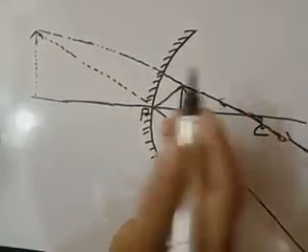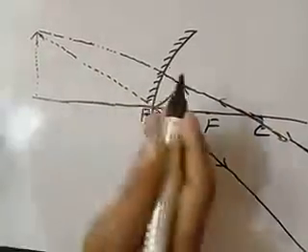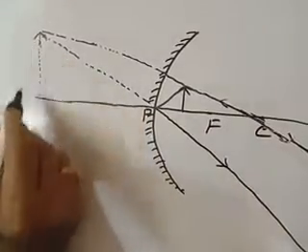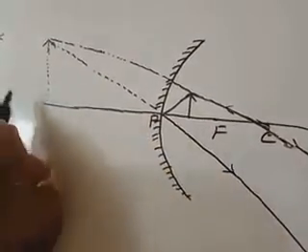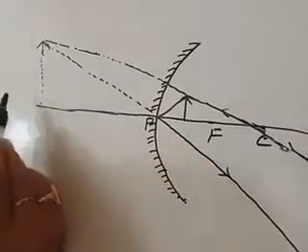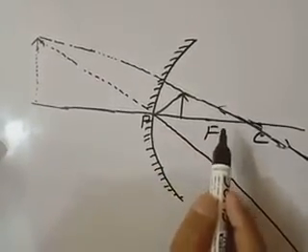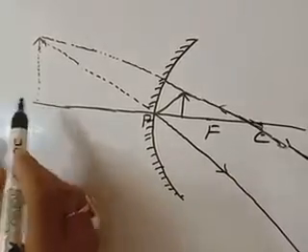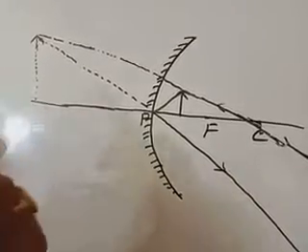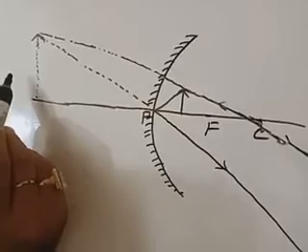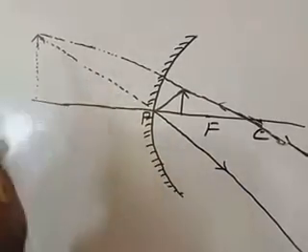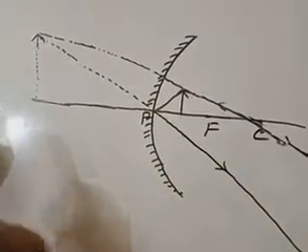Here is the object and on the opposite side is the image. So it is virtual, enlarged and erect. So what is the nature of the image? When the object is placed in between pole and focus, it is virtual, erect, on the opposite side of the mirror, and highly enlarged. Okay. So we have completed all the ray diagrams in concave mirror.